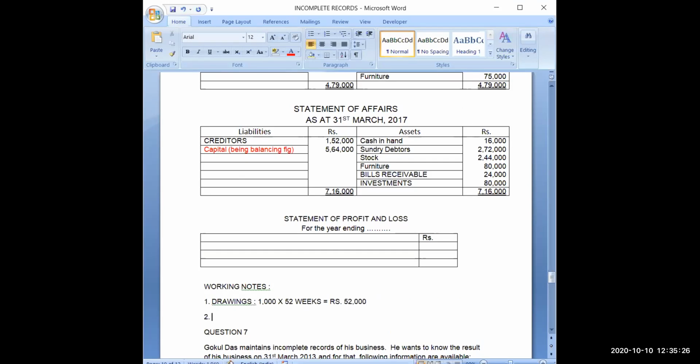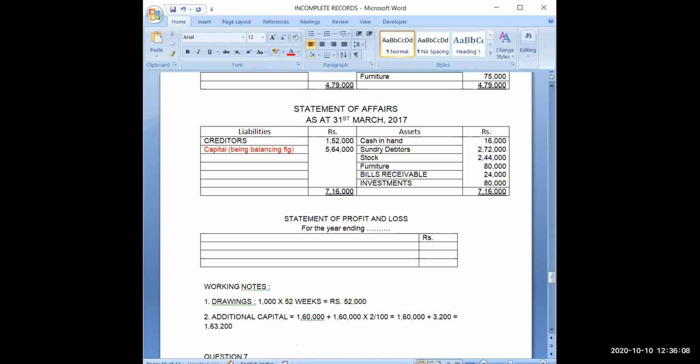Then the second working note will be for additional capital. Now it is given that the cost of the investment was 1,60,000 and you have sold it at 2% premium. So I will add 2% premium in that, multiplied by 2 upon 100. Either you can do it like this: 1,60,000 plus 3,200, so the total amount will be 1,63,200.